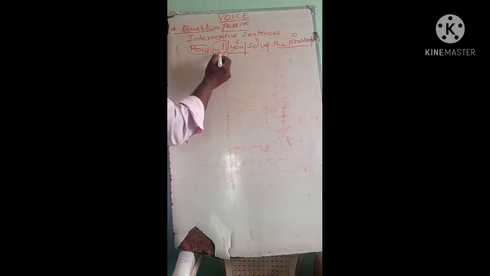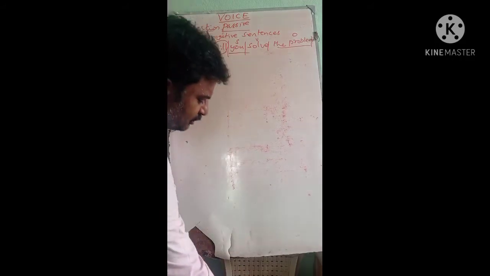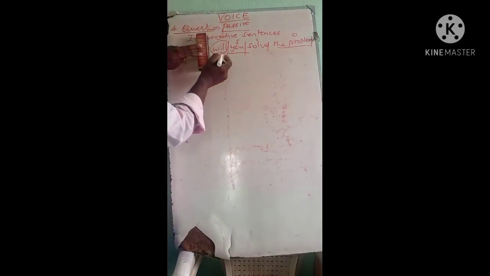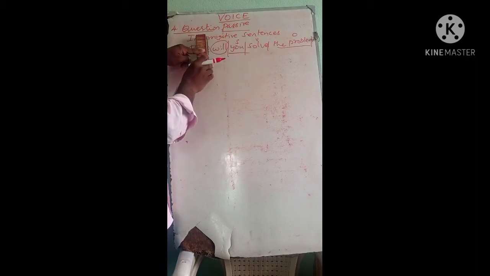See, "will you solve the problem?" If you remove the WH word, automatically the sentence becomes a yes or no question. Clear? Yes or no question.